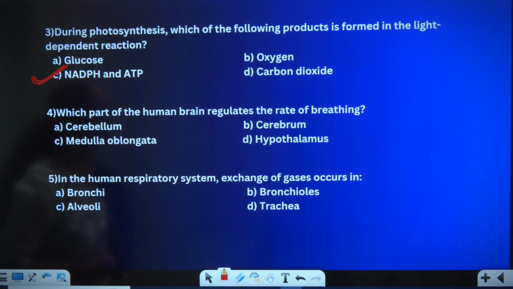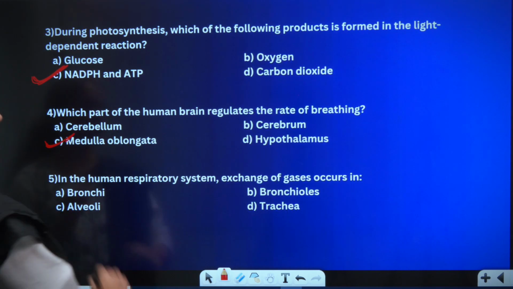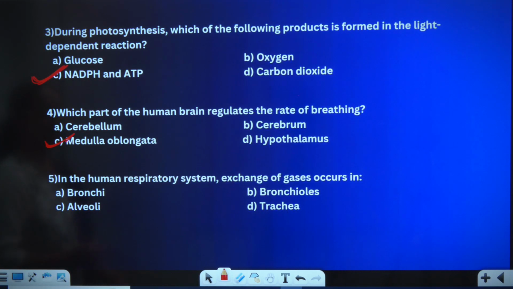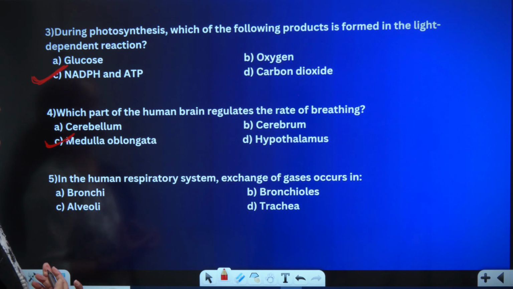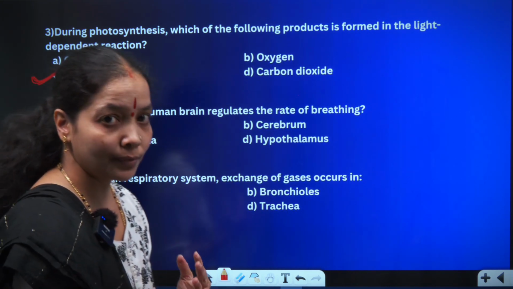Which part of the human brain regulates the rate of breathing? The rate of breathing is majorly controlled by the medulla oblongata. Therefore, the answer will be 4. Next, in the human respiratory system, exchange of gases occurs in. We all know when respiration is happening, there is a pathway given to us.